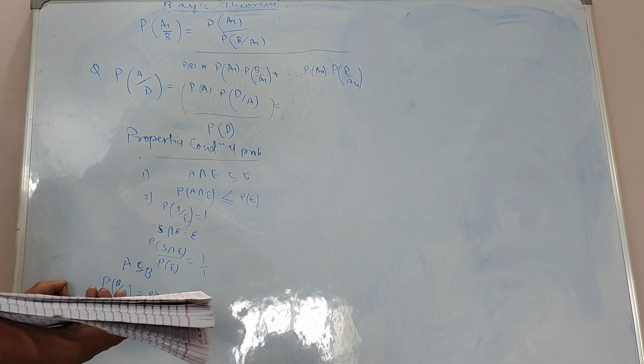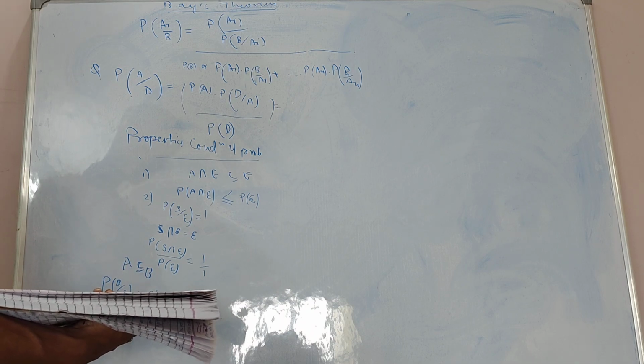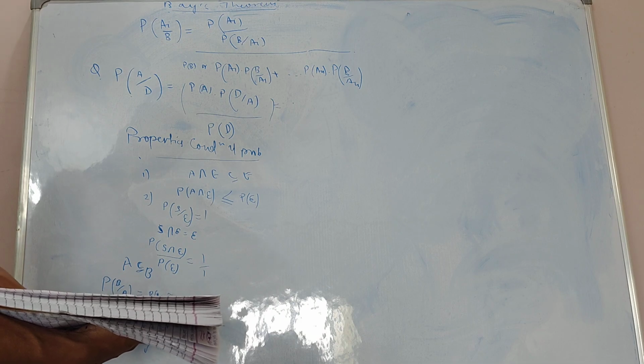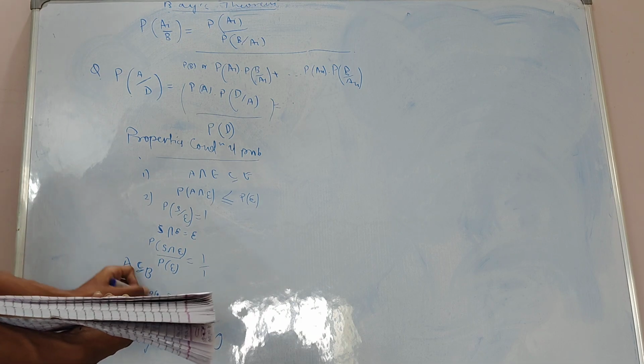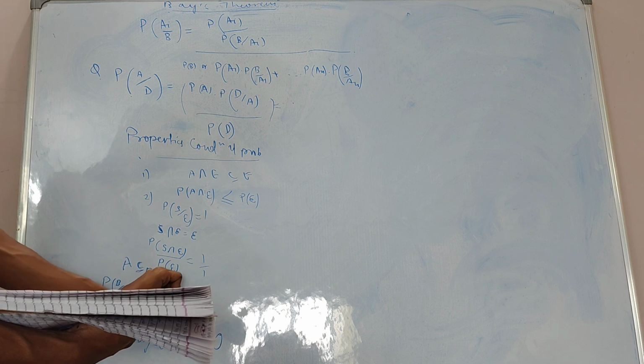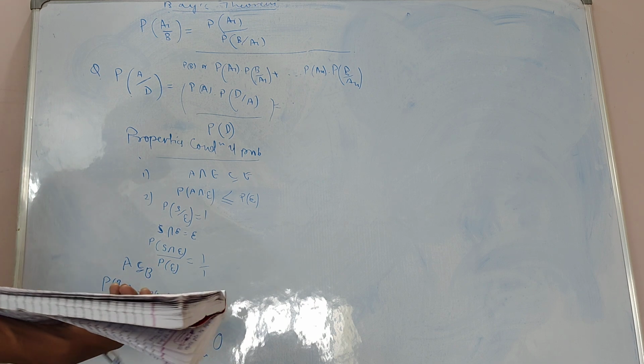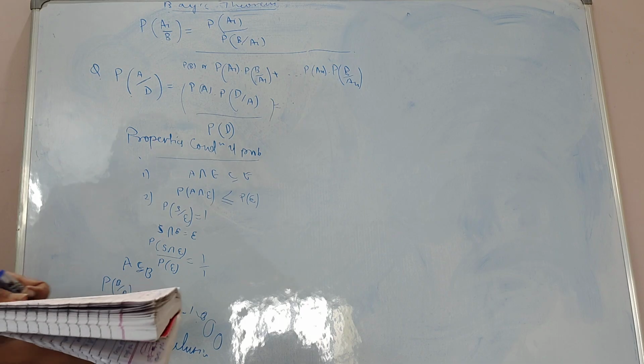Now if both are mutually exclusive, that means there is no intersection, so the probability will be 0 if A and B are mutually exclusive.